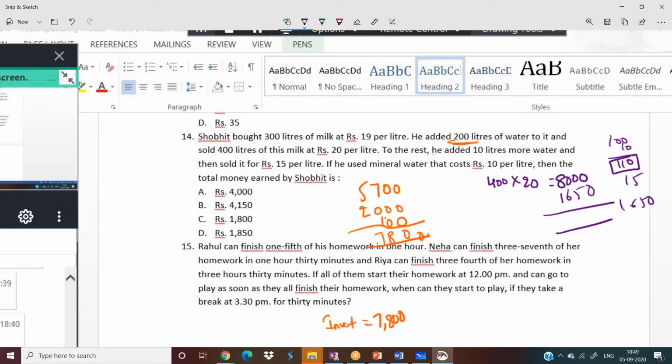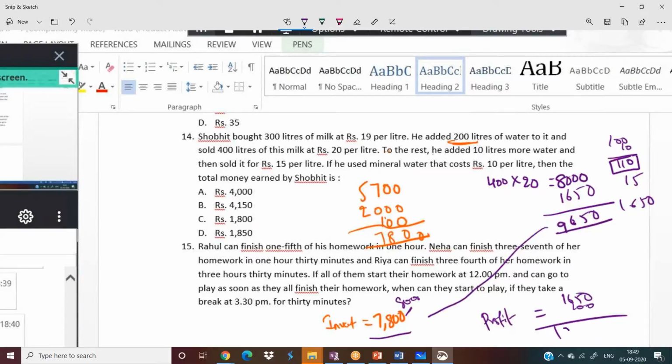So total how much he got in return? 9,650. Look at the two values, red color and blue color. He invested 7,800. He got 9,650. So what is his profit? Obviously, when selling price is more than the cost price, he'll get profit. Just imagine 8,000 rupees plus 1,650, and between these two we have 200 difference. So the answer is 1,850. Option D is the answer.